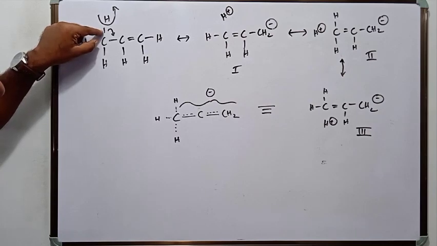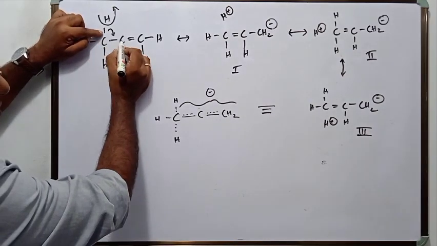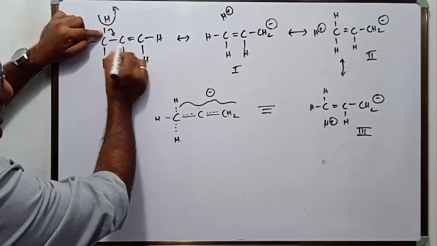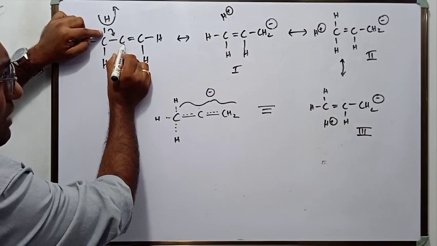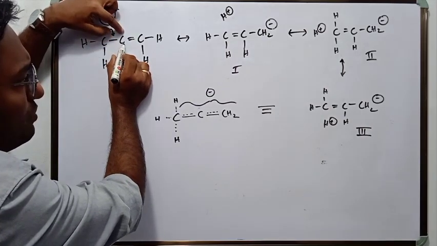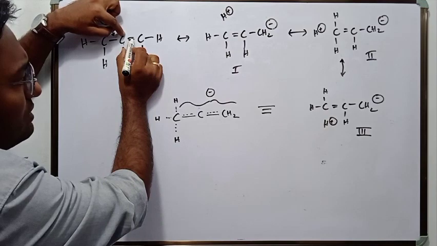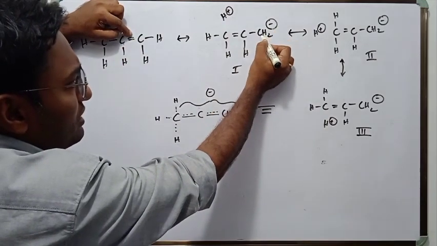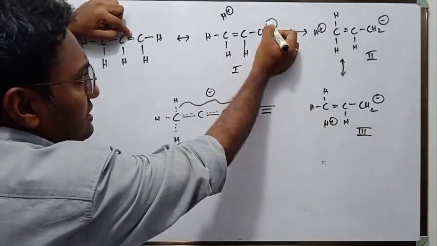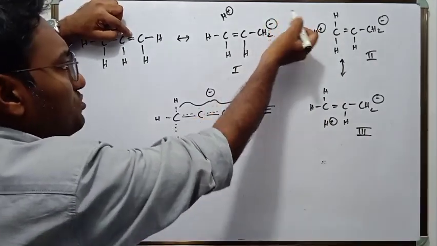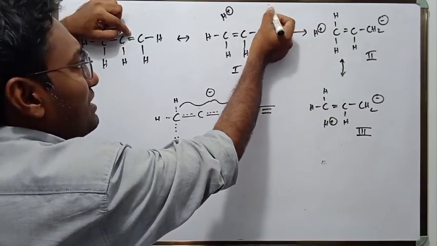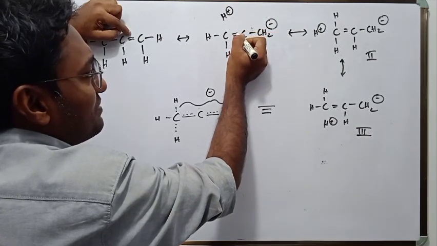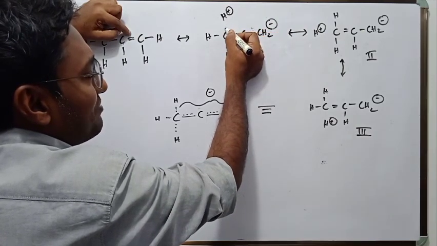Now this electron pair is directed towards the first doubly bonded carbon atom. This is the first doubly bonded carbon atom. Because it is directed there, this double bond becomes unstable and it appears as a negative charge on the terminal carbon atom. Now this negative charge here is also unstable, correct? So it will come back here as a double bond.